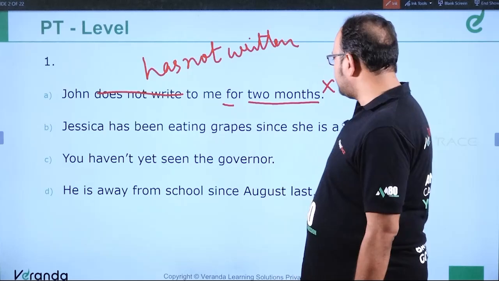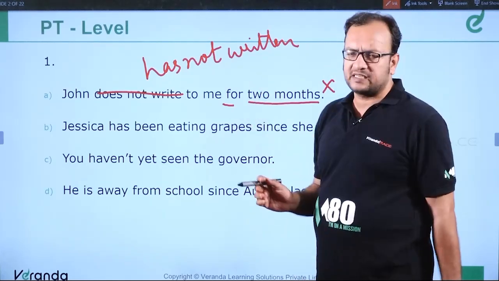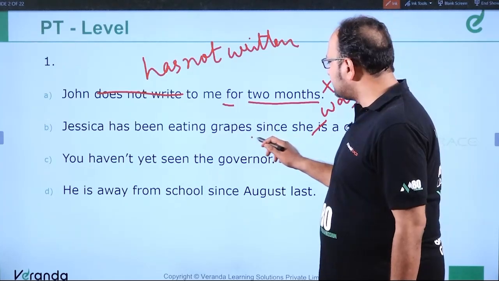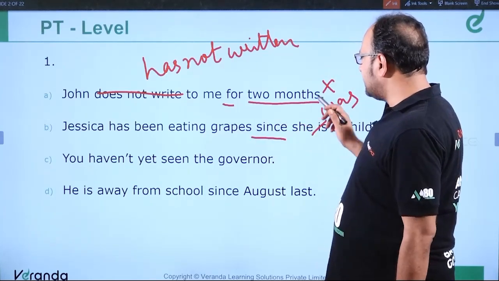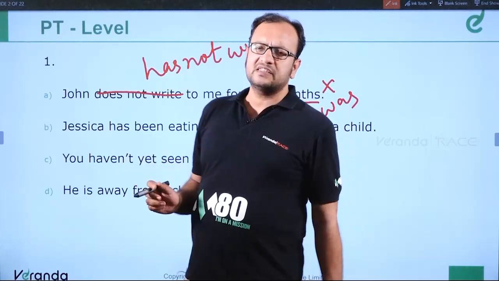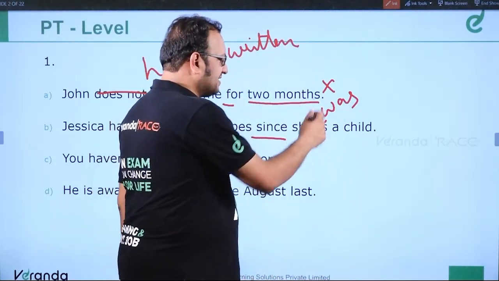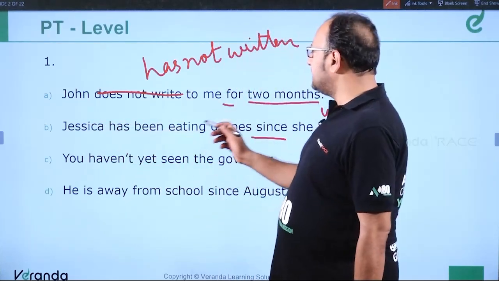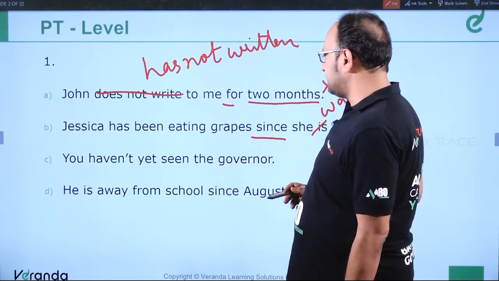Jessica has been eating grapes since she is a child. This is also incorrect because it should be she was a child. Because you see, since has been used. So after since, if the subject is there, there should be a past tense. So it should be she was a child. So the answer is Jessica has been eating grapes since she was a child.